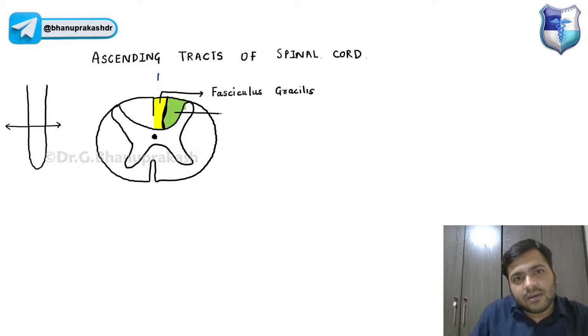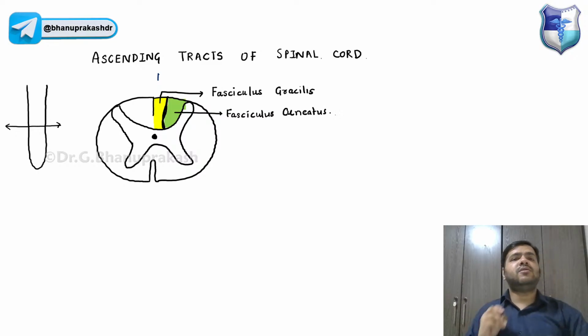And the other one is called fasciculus cuneatus. Fasciculus gracilis and fasciculus cuneatus.